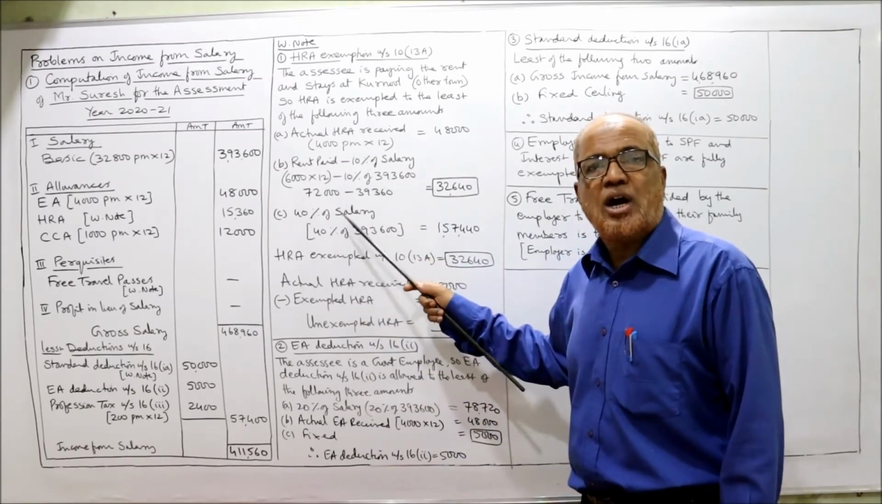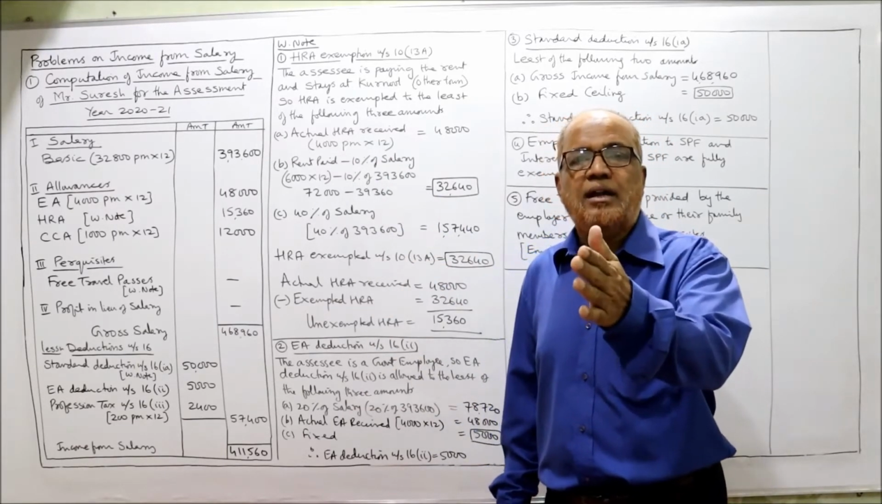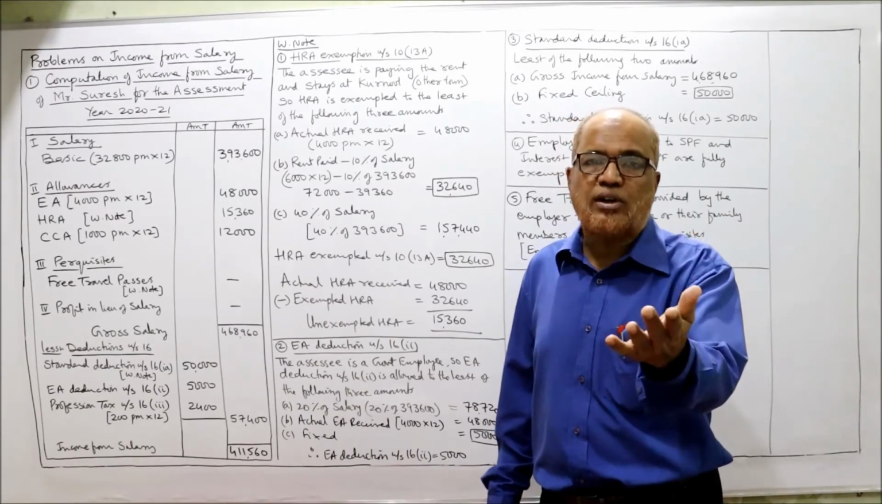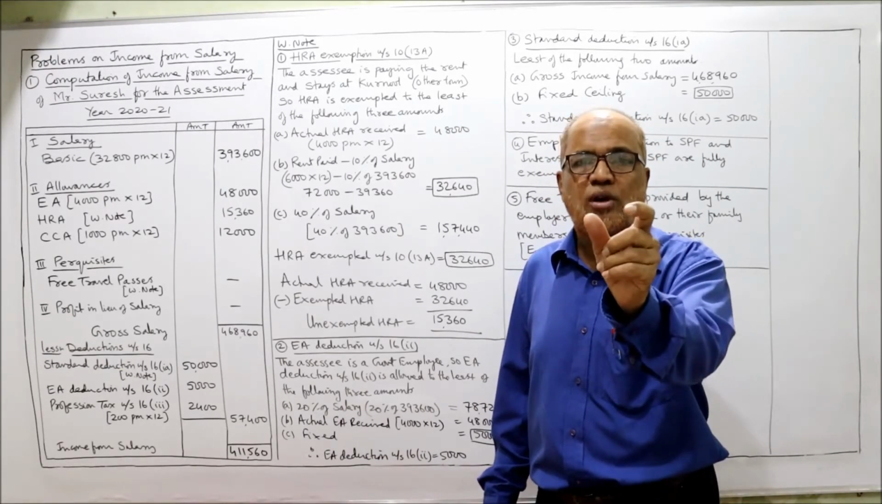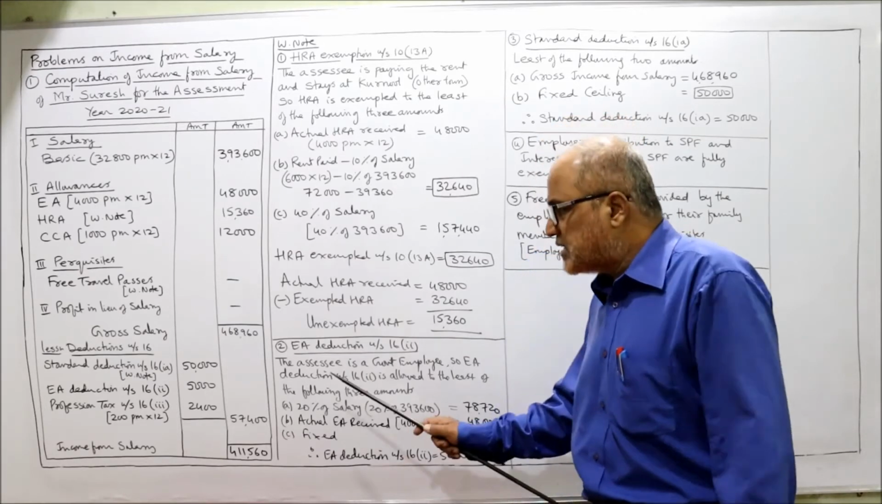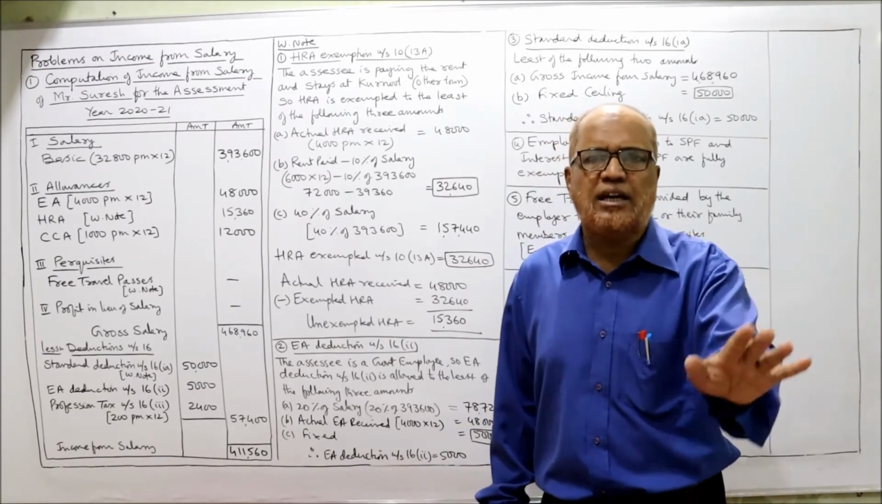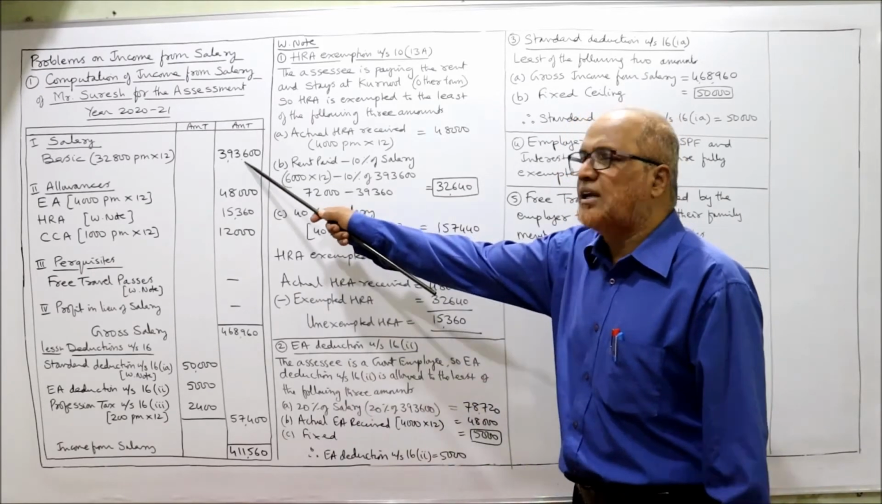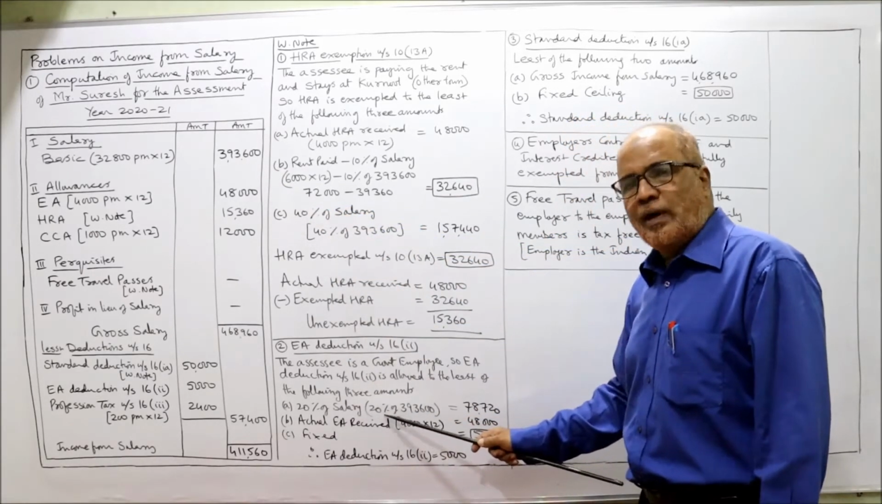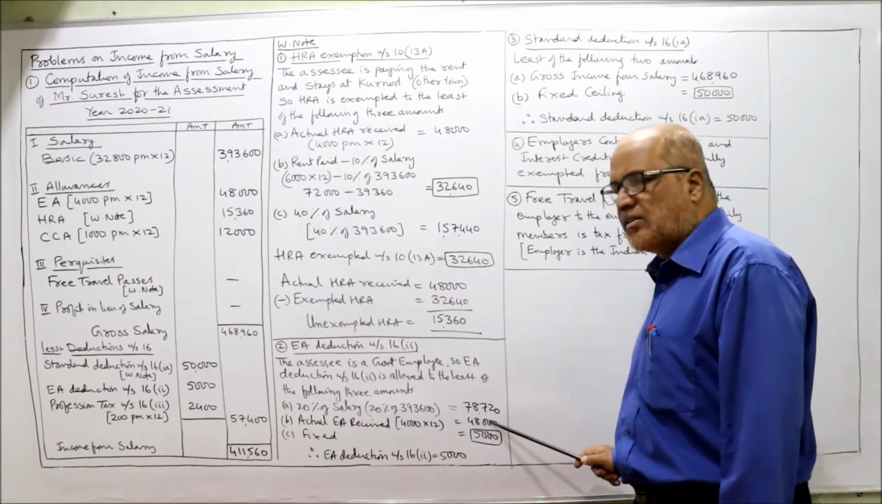While calculating HRA, salary means basic pay. DA will be included if it enters for retirement benefit, plus commission if it is based on fixed percentage on turnover. Whereas in case of EA, salary means only basic, nothing else. So how much is the basic? 393,600. So 20% of 393,600, 78,720.